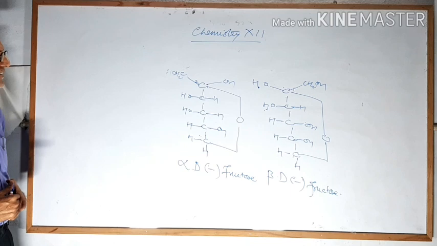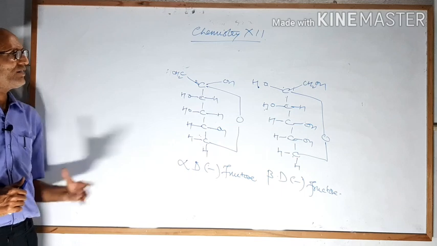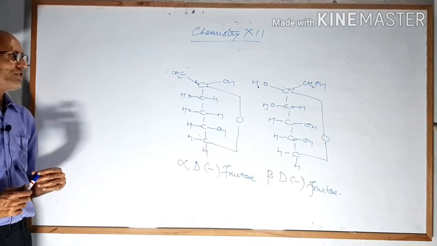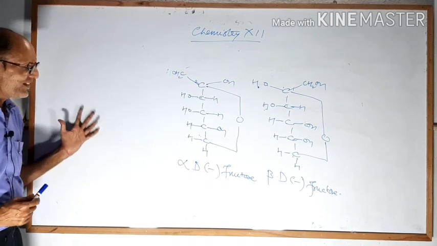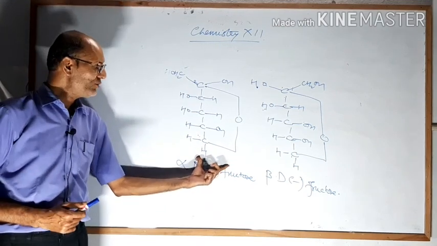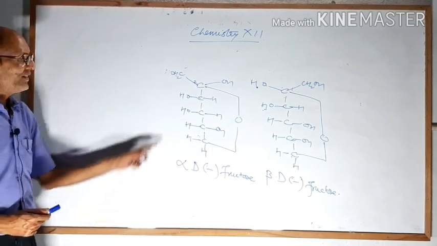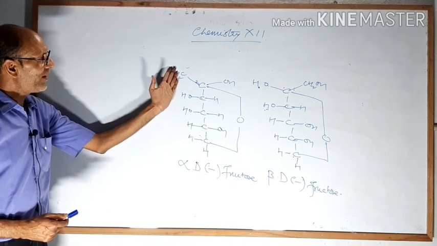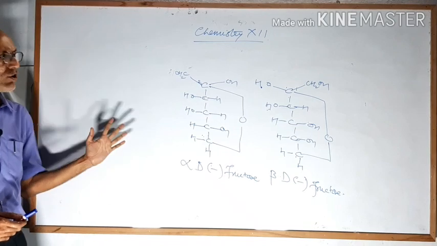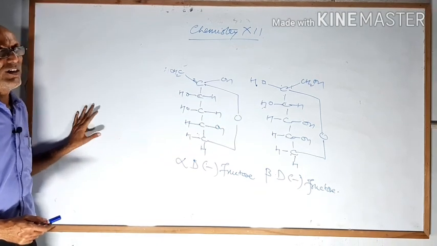projection formula. In that cyclic type of structure, that will be called pyranose structure, and in case of fructose maybe furanose structure also. So what structures do we call pyranose structure? We can draw the pyranose structure by seeing the Fisher projection formula. As you know, this is alpha D minus fructose and that is beta D minus fructose. This is carbon number 2, carbon number 3. You are seeing that this is the left side of the carbon and this is the right side of the carbon. How will you draw the Haworth projection formula? By seeing the Fisher projection formula.